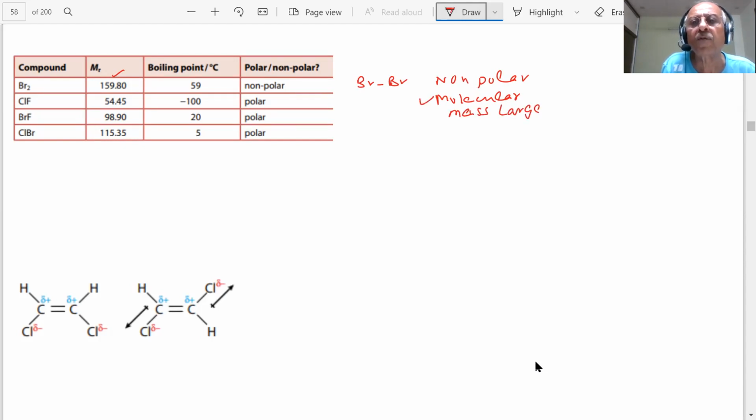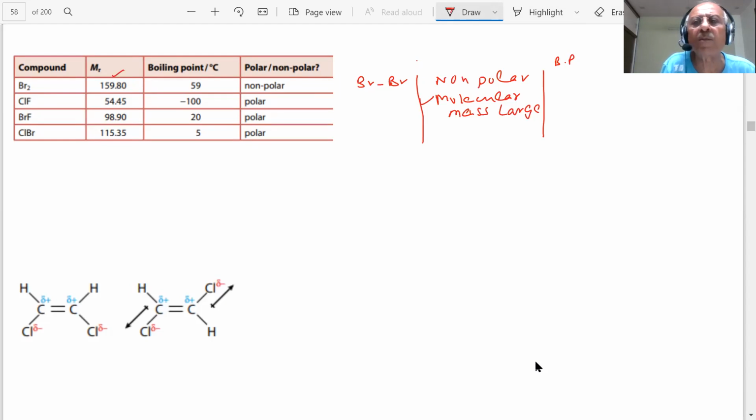Yes, sir. So dipole-dipole interaction is not there, but molecular mass is large. And what is the boiling point? What is the value of the boiling point here? 59. Okay, let me put it here. Br2, non-polar.